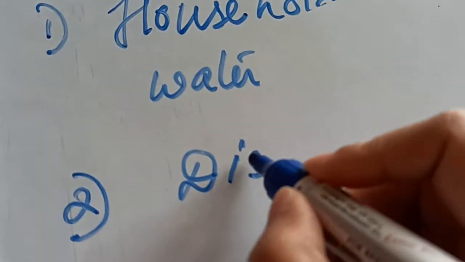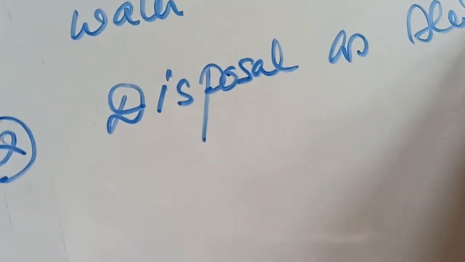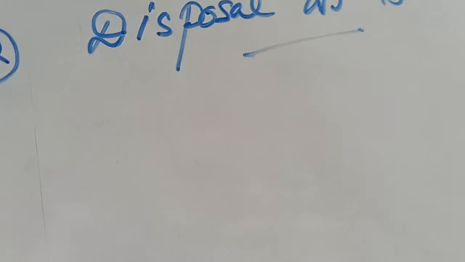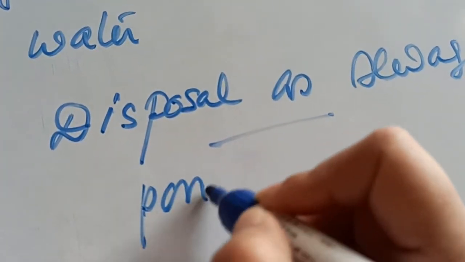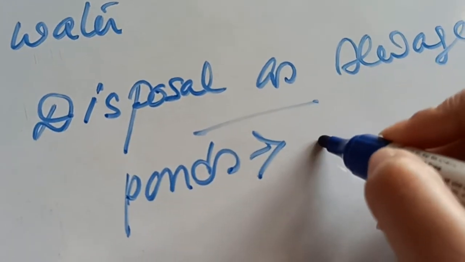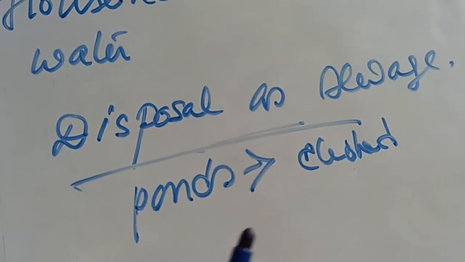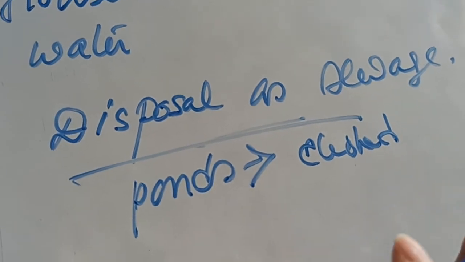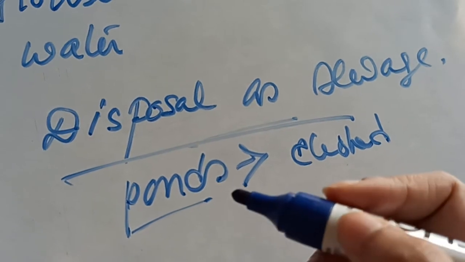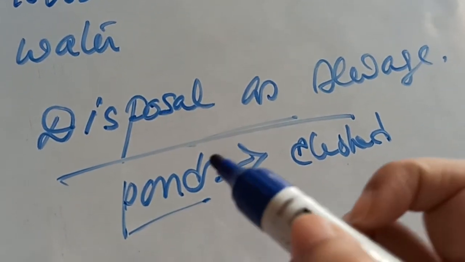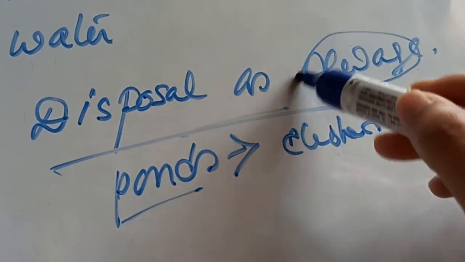Next point is disposal as sewage. You will see nowadays that every pond in your locality is being choked or blocked by the disposal of sewage. Ponds and lakes are the nearest location, and people have the habit of dumping sewage in the ponds.